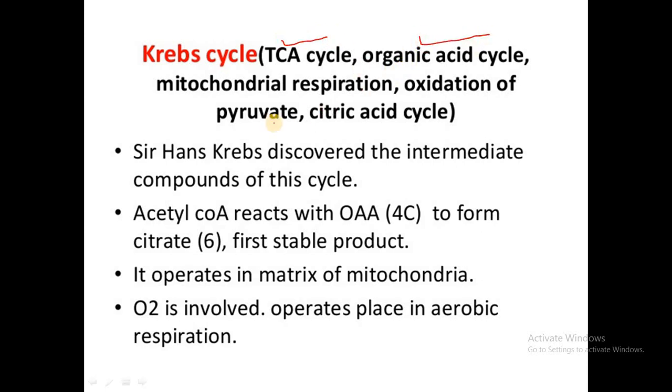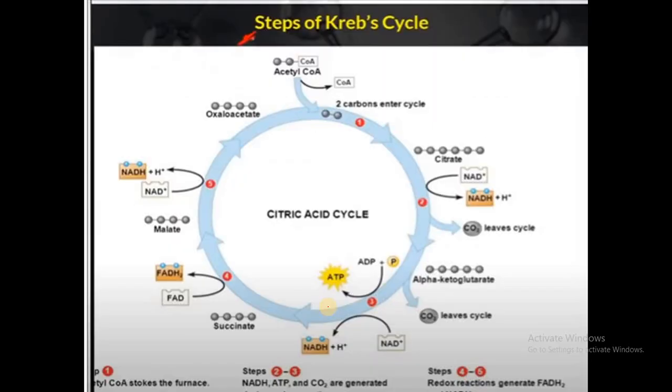It is called the organic acid cycle, mitochondrial respiration, oxidation of pyruvate, citric acid. So these are all the names for the Krebs cycle. It is called Krebs cycle because it was discovered by the scientist Sir Hans Krebs. And it is called mitochondrial respiration because it operates in the mitochondria. And it is called the citric acid cycle because the first compound formed is the citric acid. These are the names which are given for the Krebs cycle.